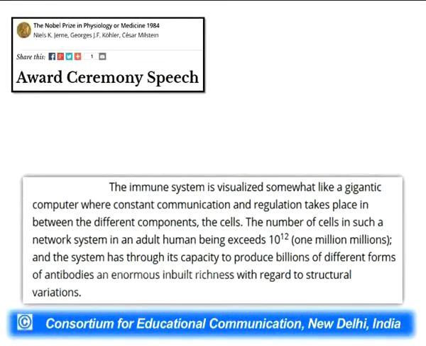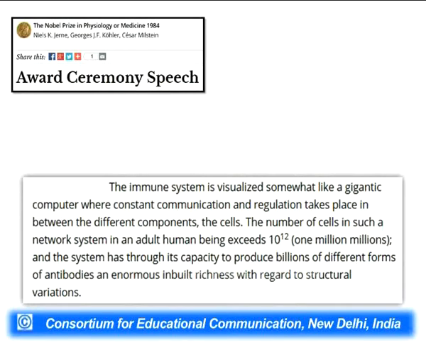Now, in their award speech, they said the immune system is just like a gigantic computer which is connected to a number of communication networks through different components. The same thing happens in our body.